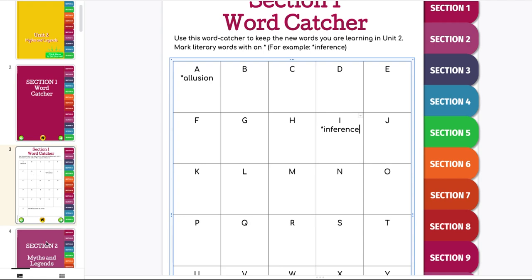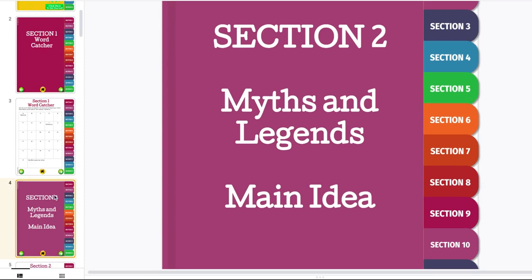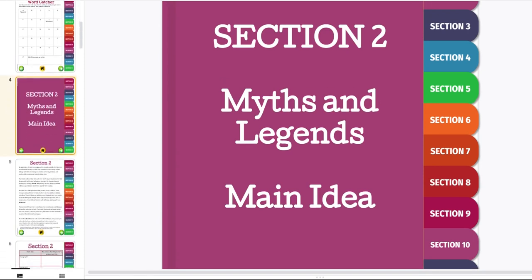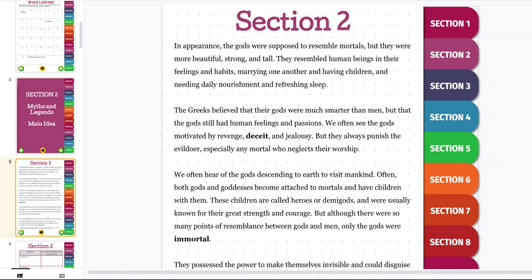So I'm going to move down to section 2, which says myths and legends, and we're going to try to find the main idea. But before we do that, we're going to find vocabulary words and understand the story. On slide 5, we are going to see this section 2. It's called Myths and Legends, and it's the first page of the book that you just got. I'm going to read it to you, and then we're going to try to figure out what these vocabulary words, which are in bold text, mean. I'm going to read the whole thing first, and then we're going to go back and see if we can figure it out.